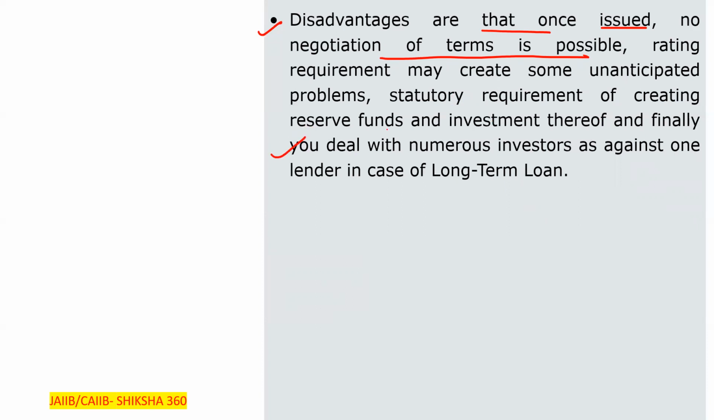Statutory requirement of creating reserve funds and investment thereof, and finally you deal with numerous investors as against one lender in the case of a long-term loan. Here you may have to deal with 700, 800, or even more, depending upon your requirement. You have to meet a large number of investors, whereas in a long-term loan you just meet one. So these are some of the advantages and disadvantages of debentures.